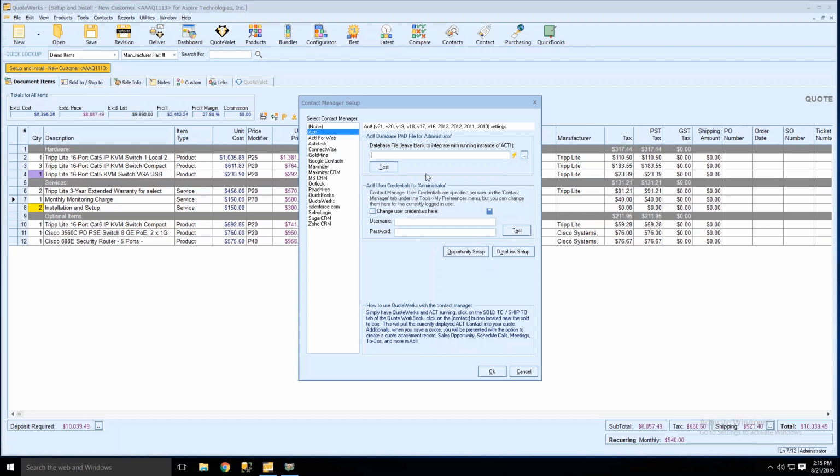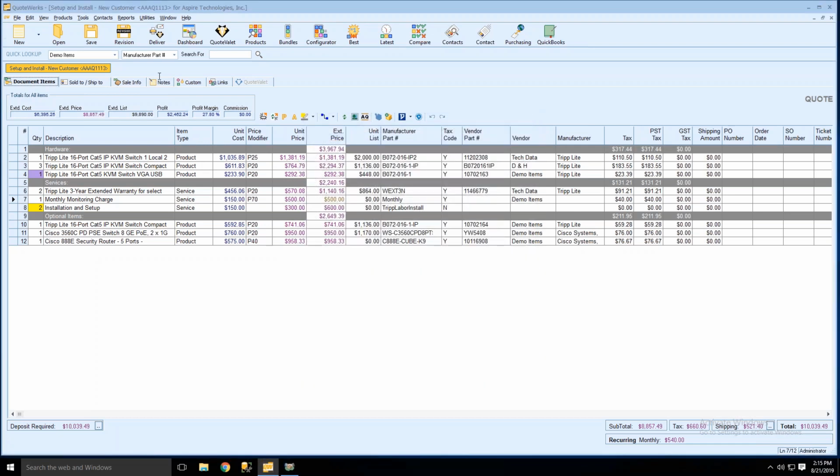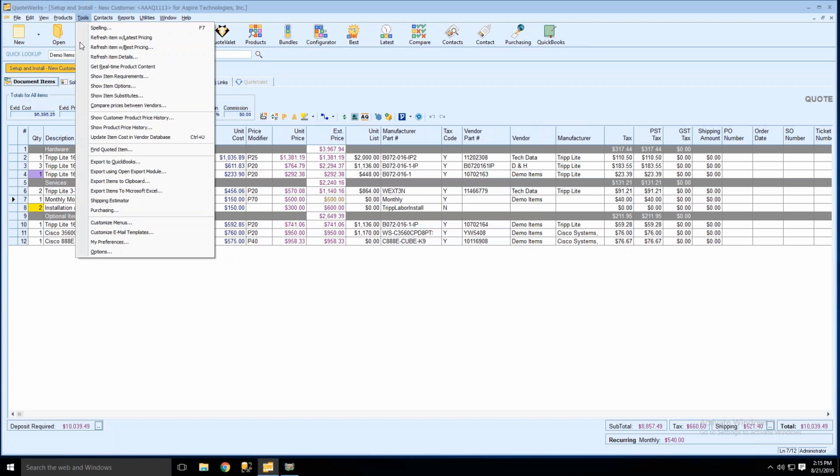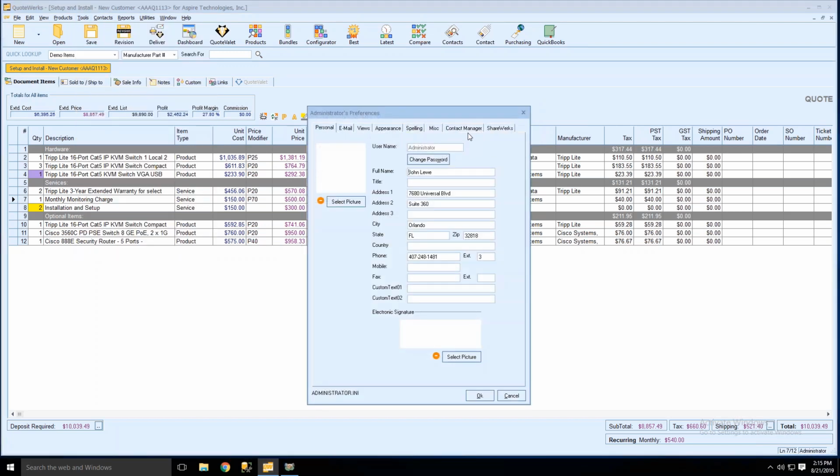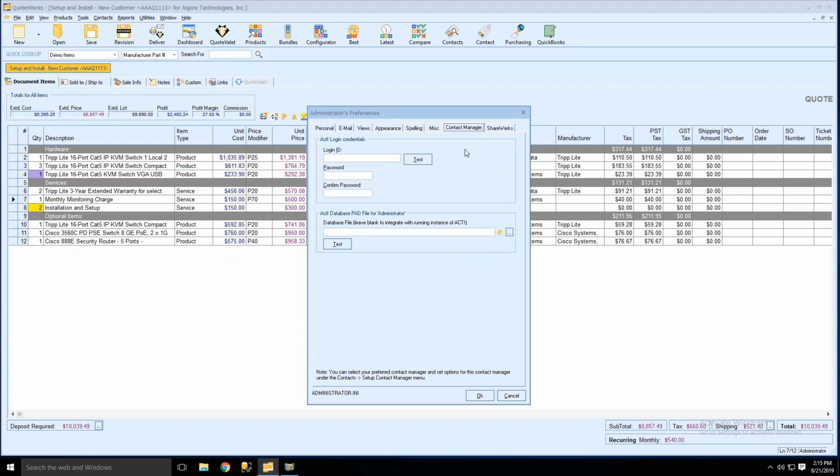You'll also need to set up the Contact Manager tab under each user. So if you go to Tools, My Preferences in QuoteWerks, there's a Contact Manager tab for your ACT users. Each of your users will need to specify their ACT username and their ACT password, and it enables them to run QuoteWerks and ACT without ACT actually running.